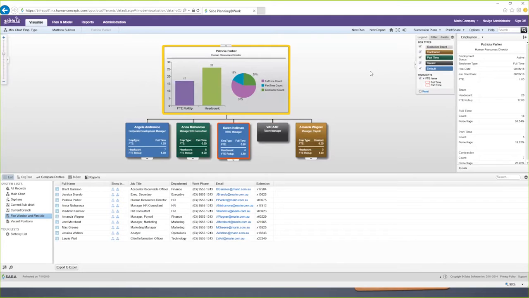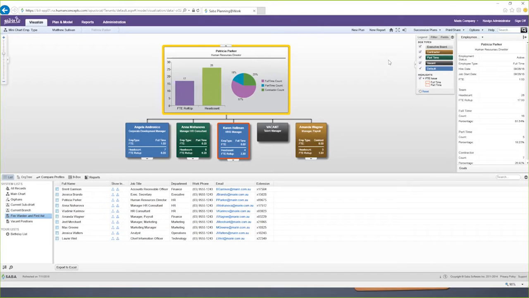Okay, so with this box, you can see that they're using these mini charts. This is just being pulled from your formulas already created in Planning at Work, and right now we're comparing the FTE roll-up to headcounts. Also then a breakdown on all the employment types. I believe Patricia. Okay, excellent. Just on that, these graphs within the charts themselves, is that possible in OrgPlus Enterprise or OrgPlus Desktop? No, there's nothing like that. Okay, so this is a feature that's specific to Planning at Work. Correct. As well as being able to turn the conditional formats on and off.